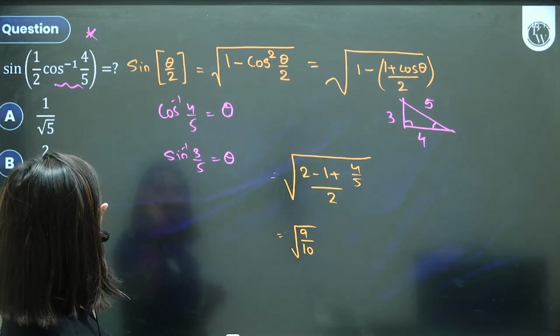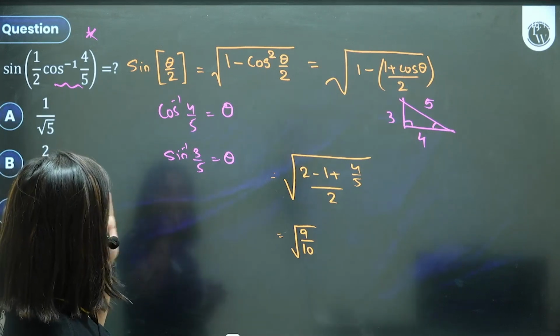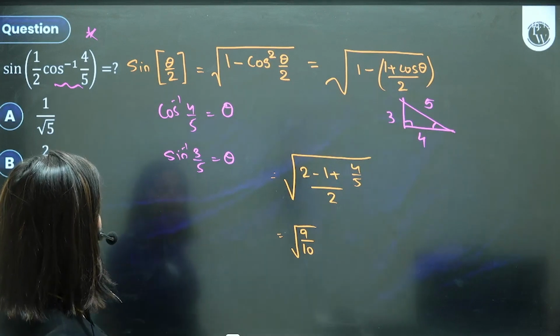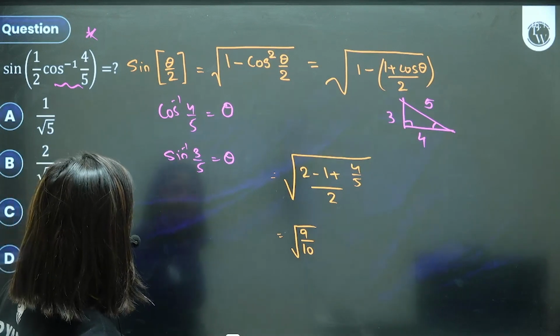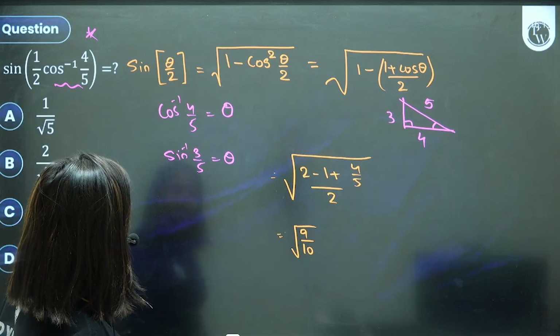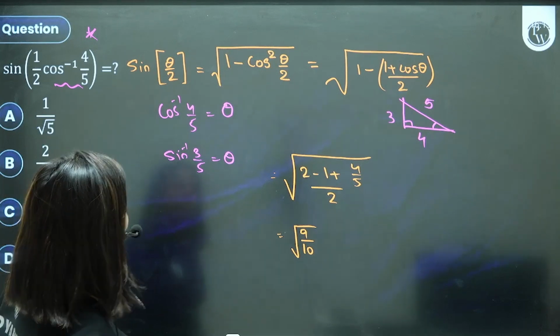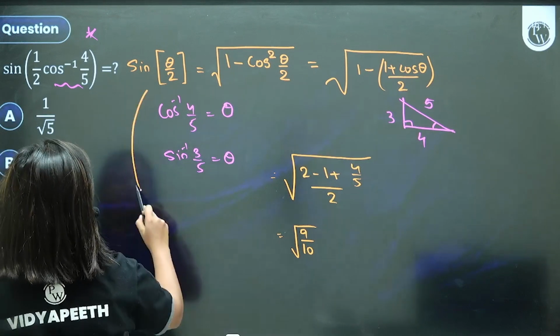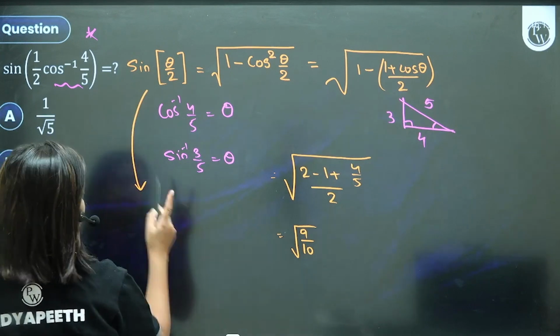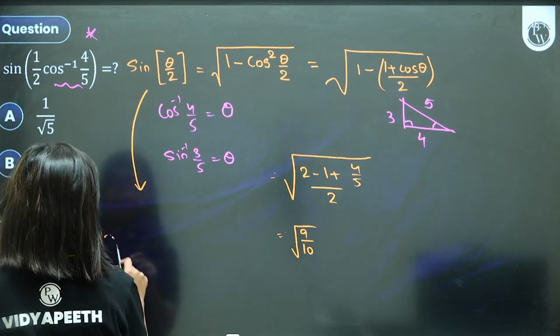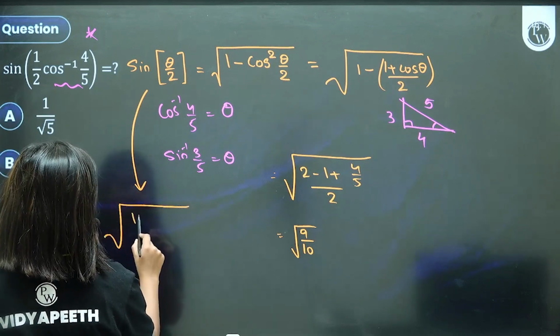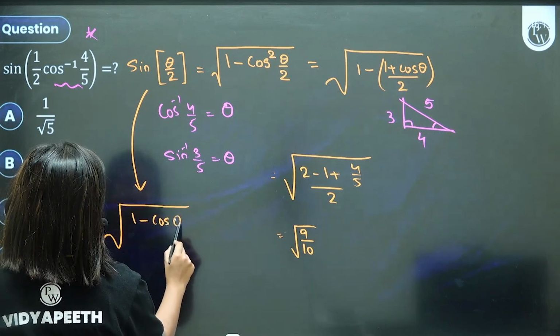Sin half of theta. Sin theta by 2. Check. 1 minus. या फिर यहीं से डायरेक्टली लिख देते साइन ऑफ थीटा बाई 2 साइन स्क्वायर थीटा. Sin square theta by 2 is 1 minus cos theta upon 2.